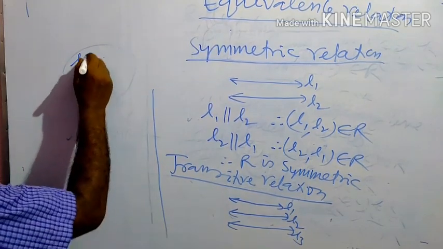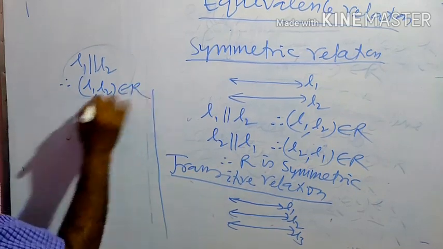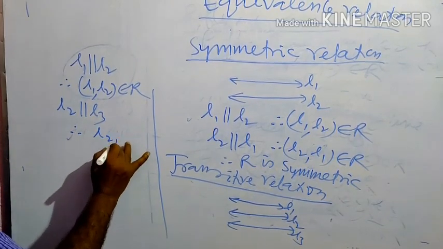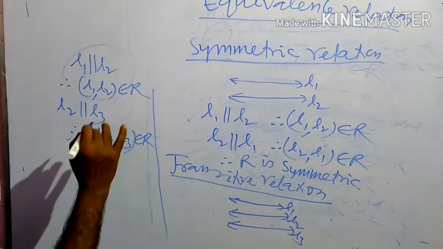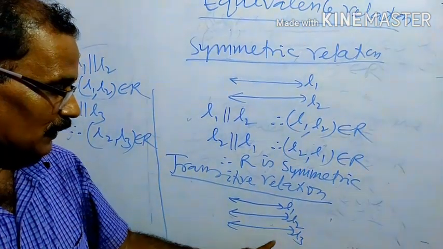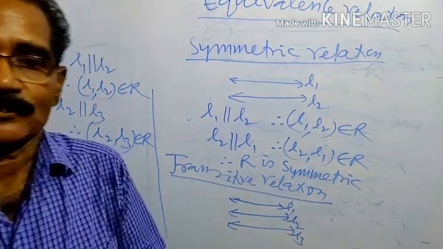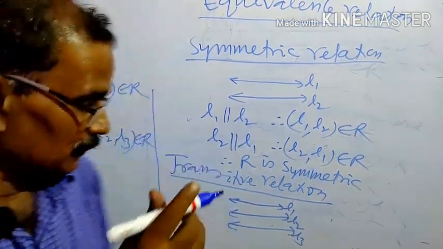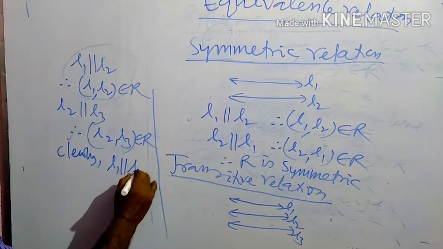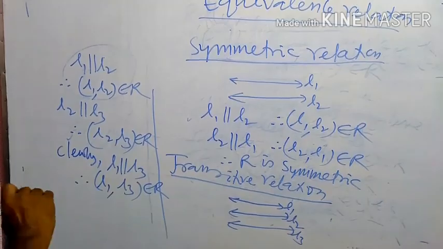Here L1 parallel to L2, we write down L1 comma L2 belongs to R. Similarly L2 parallel to L3, therefore L2 comma L3 belongs to R. And we know that if two lines are parallel to the same line, then they will be parallel to one another. So clearly L1 parallel to L3, therefore L1 comma L3 belongs to R.